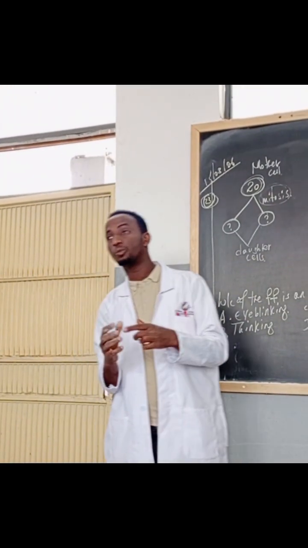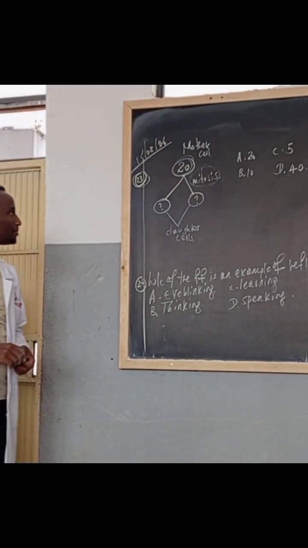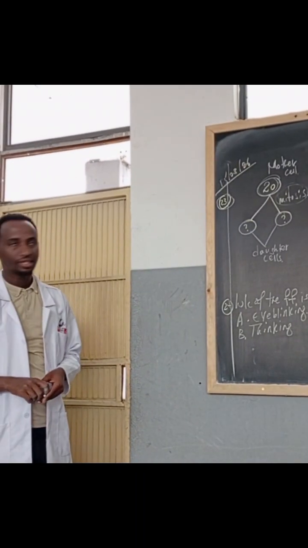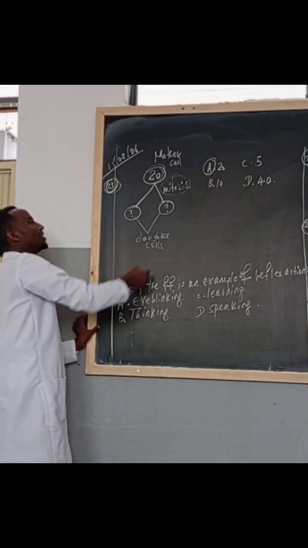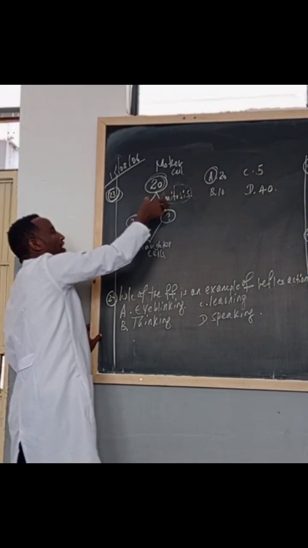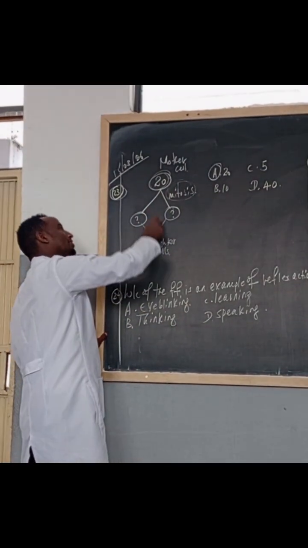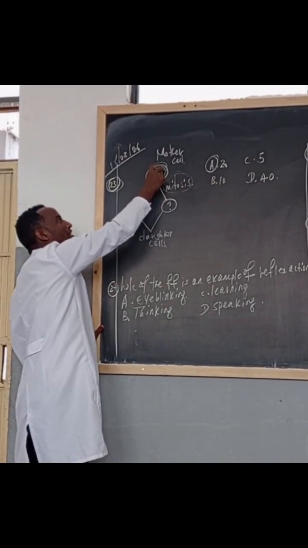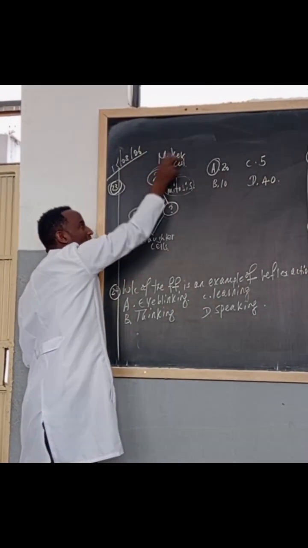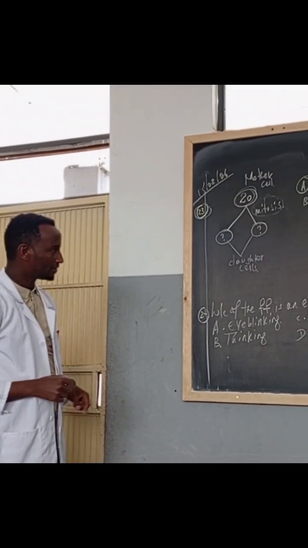So what's the answer for question number 23? The answer is 20. Why? In the case of mitosis, there is no chromosome number difference. The daughter cells will have the same number of chromosomes as the parent cell, the mother cell. So the answer is A.